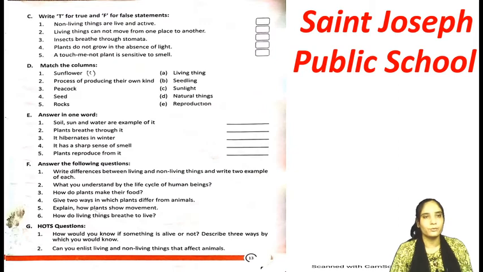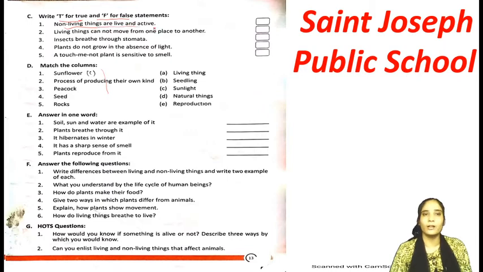Now we have to do C exercise, and that is T for true and F for false. So again remember, capital T for true statements and capital F for false statements. Okay, so let's start it. I know that you all know the answers, but we have to do it.